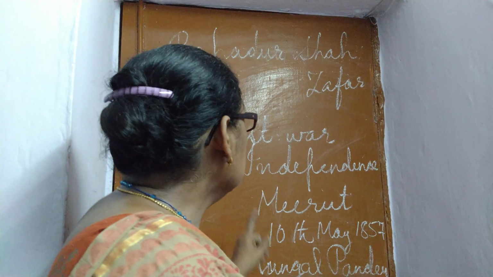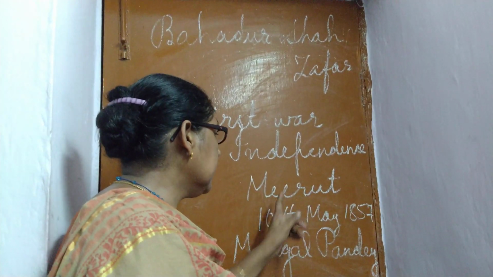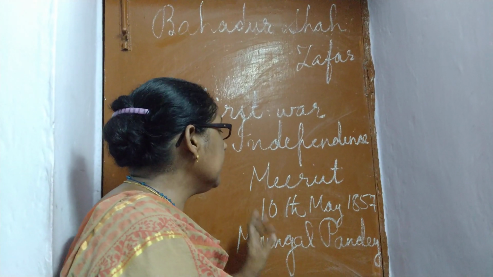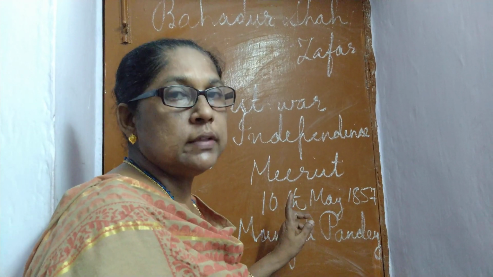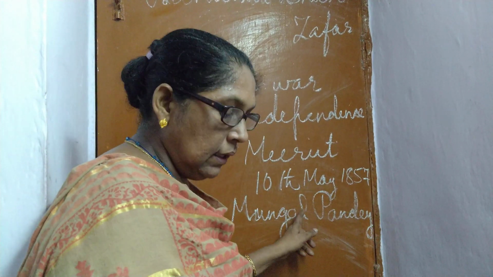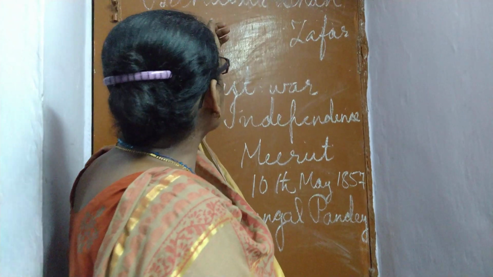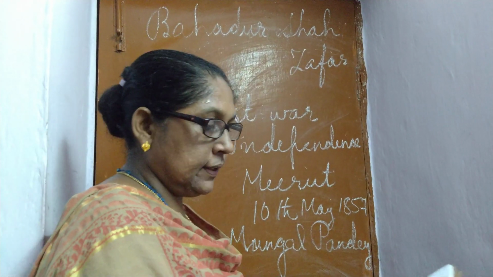So, the revolt started in Meerut on 10th May 1857, and the first person to start the protest was Mangal Pandey, and the leader of the revolt was Bahadur Shah Zafar.